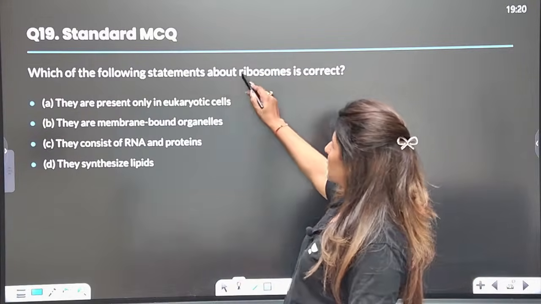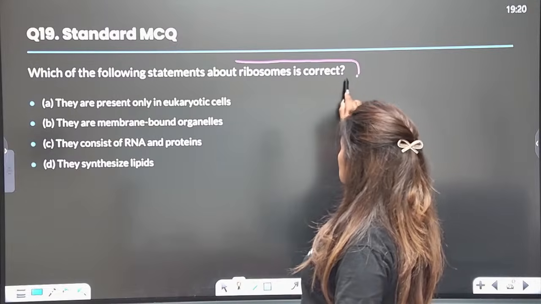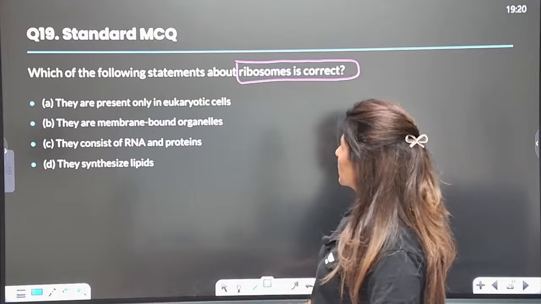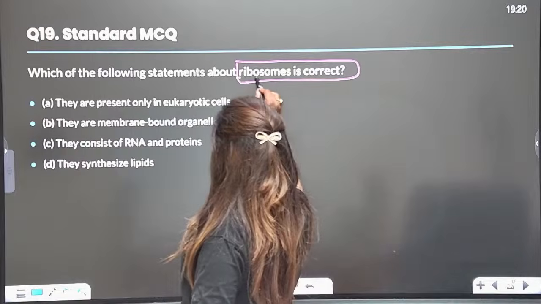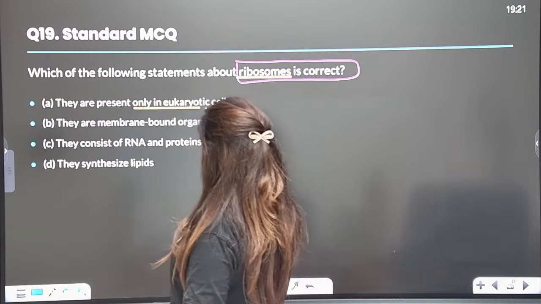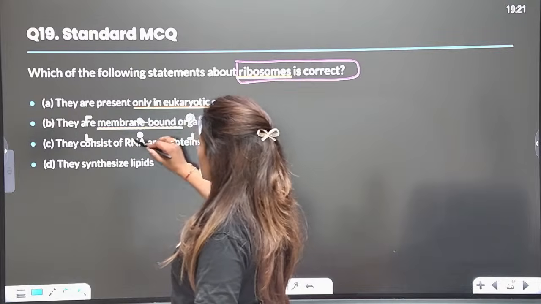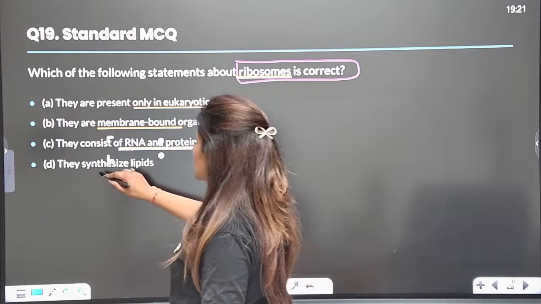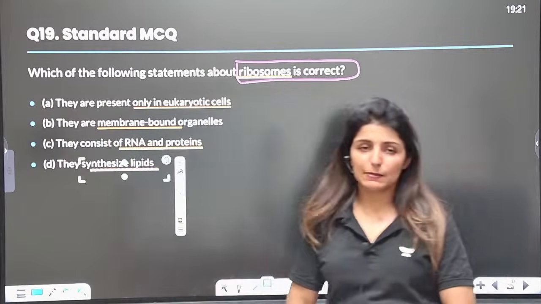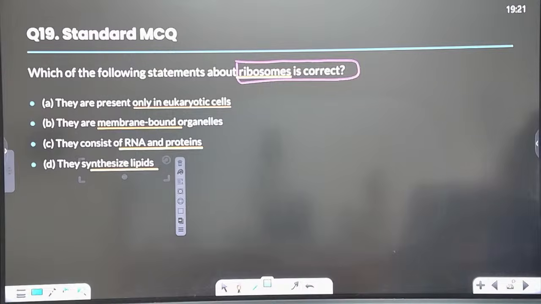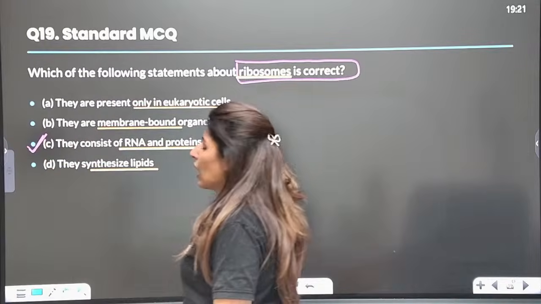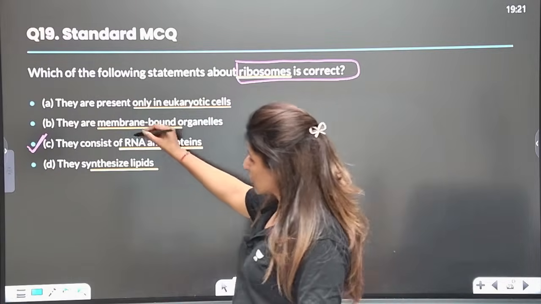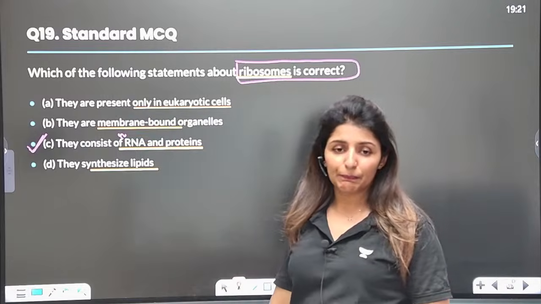Okay, which of the following statements about ribosome is correct? It is asking which statement is correct. Yes, guys. They're asking about ribosomes. So only in eukaryotes, they are membrane bound, consist of RNA and proteins, and they synthesize lipids. Yes, please. Quickly let me know the answer. Answer is they consist of rRNA and proteins. So which RNA exactly? rRNA, right?